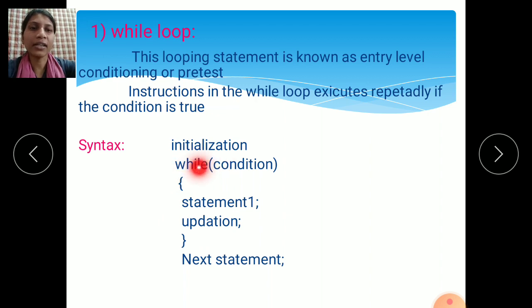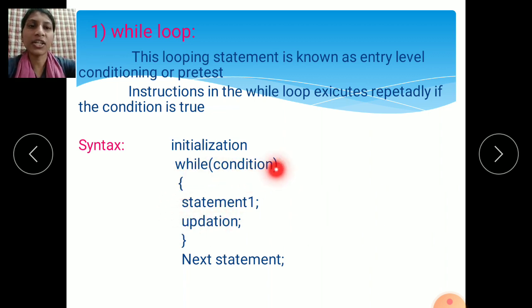Then again the condition is checked. If this condition is true, the followed part is executed, it goes back, and the loop executes again. This set of instructions is executed again and again, repeatedly, as long as the condition is true.